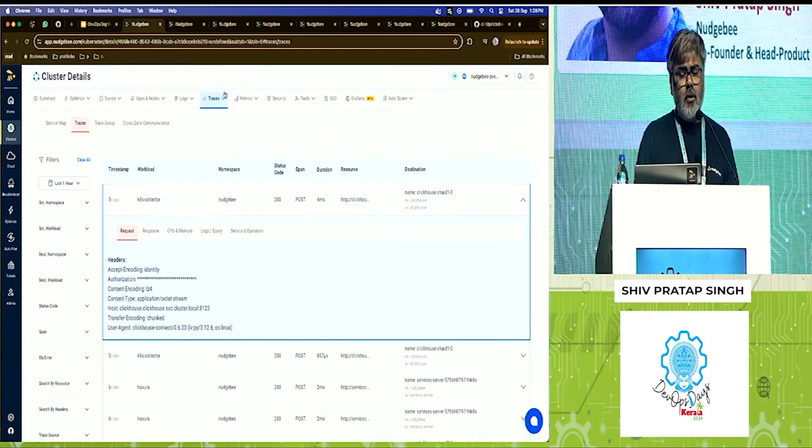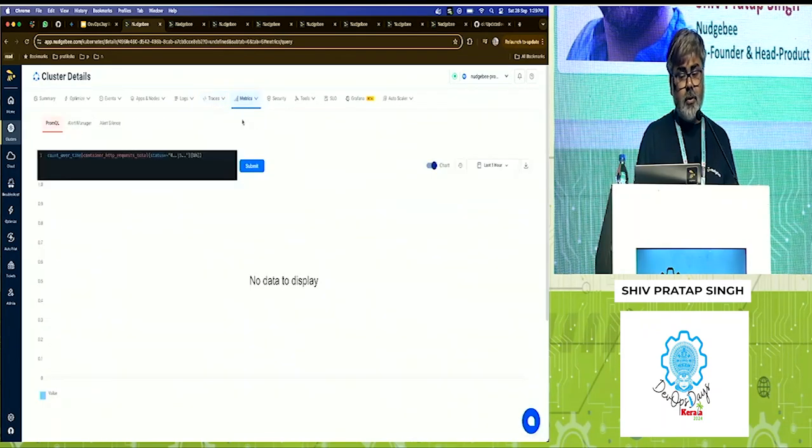More importantly, almost all this data remains within your cluster. Nudgebee doesn't pull it out into its SaaS platform. We interact with that through our agent, so the data security part is basically taken care of. You can also click there to see the metrics, etc.